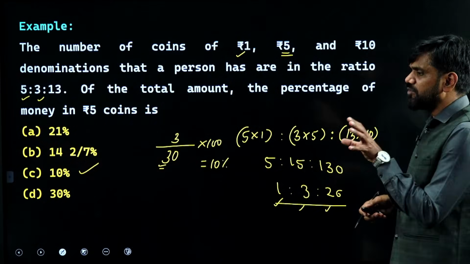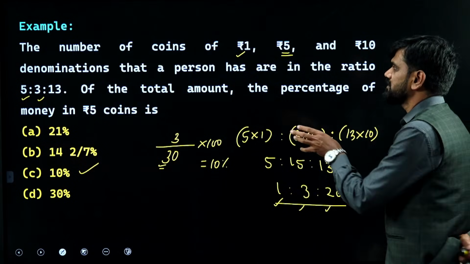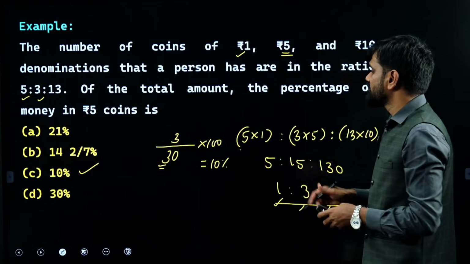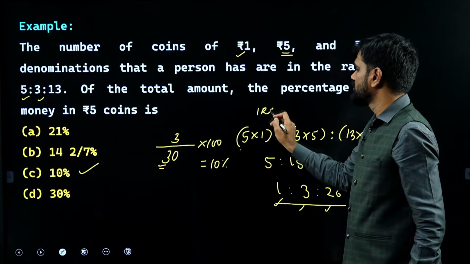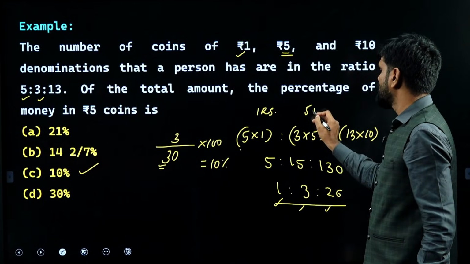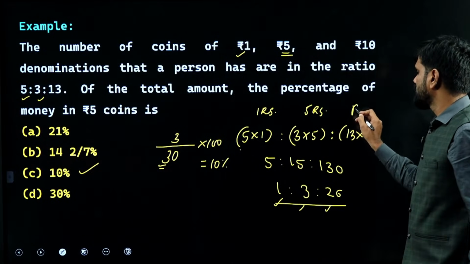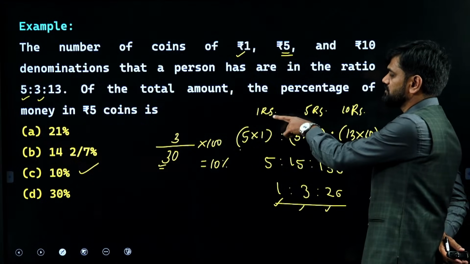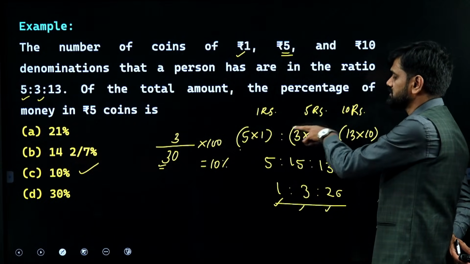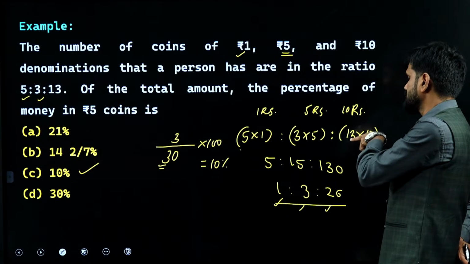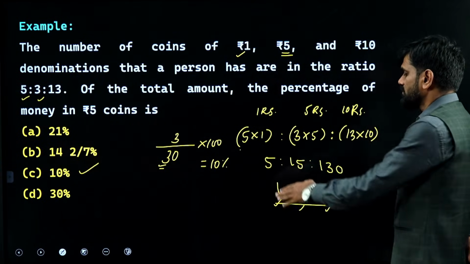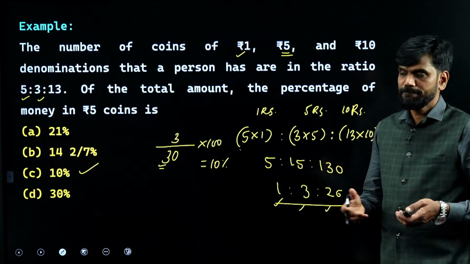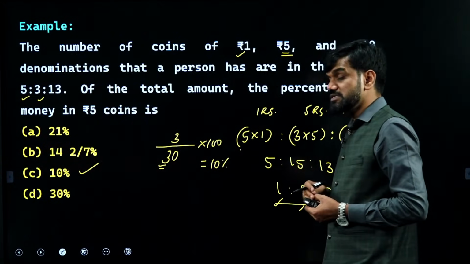Right. So to find the amount in the form of each coin, you need to multiply the number of coins with the value of each coin. That's what I did over here. In the form of 1 rupee coin, this is the amount I have. In the form of 5 rupee coins, this is the amount I have. In the form of 10 rupee coins, this is the amount I have. Right. Now going ahead with here. So this is giving you how much, dear? 5 rupees. This is 15 rupees. This is 130 rupees. Going ahead with the ratio, that is giving you the ratio of 1:3:26. Is that clear? This is a problem that was asked in GATE.